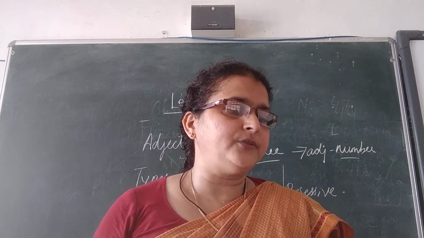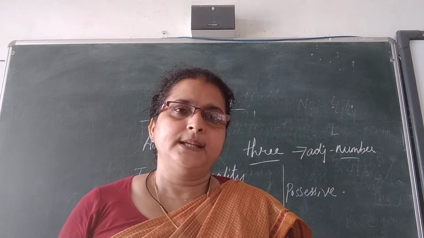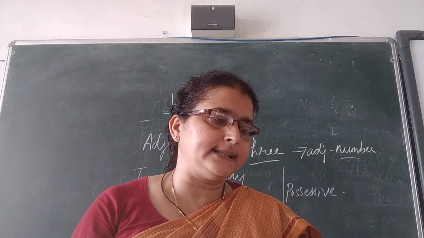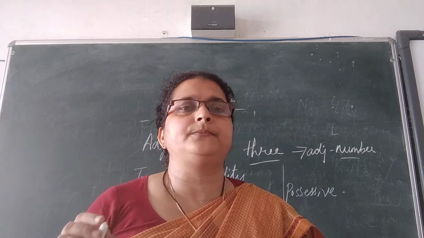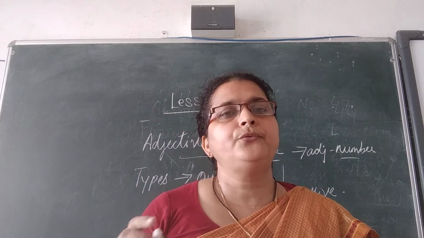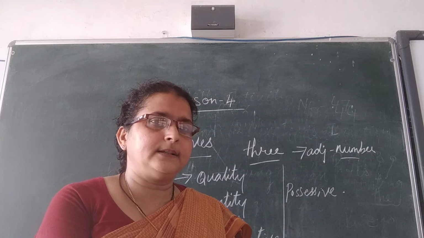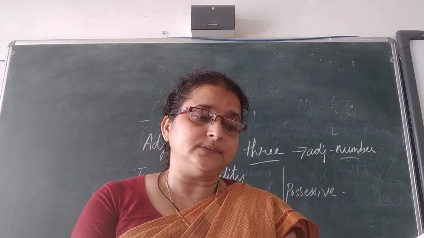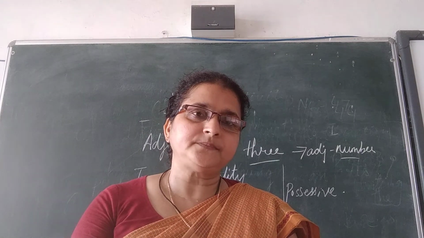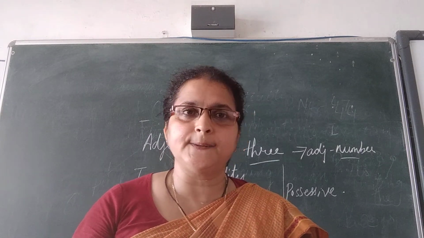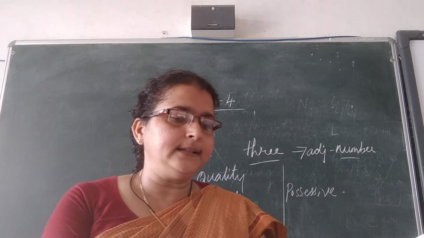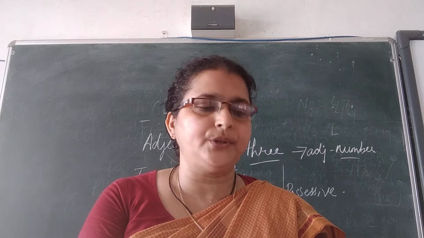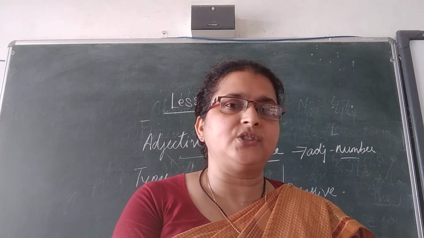Certain people have food allergies. Certain people have food allergies. Here certain is the demonstrative adjective. Certain people have food allergies. Here certain is pointing out to the noun people, who have food allergies. Okay, so here certain is the demonstrative adjective. It is pointing out to the noun they precede.